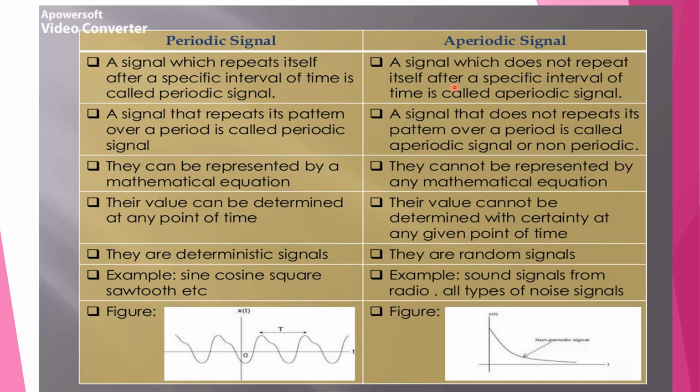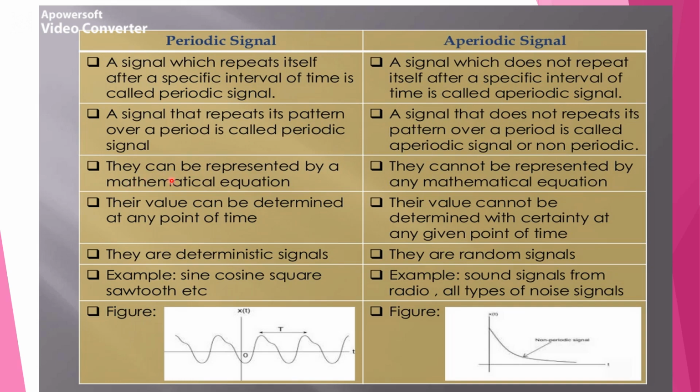But an aperiodic signal does not exhibit any characteristics of periodicity. The second difference: a signal that repeats its pattern over a period is called a periodic signal. A signal that does not repeat its pattern over a period is called an aperiodic or non-periodic signal.